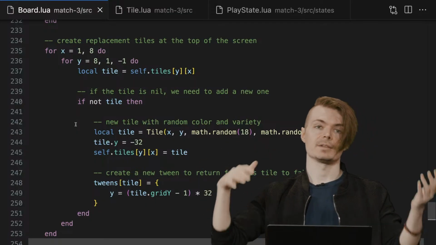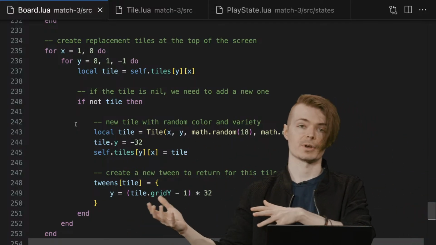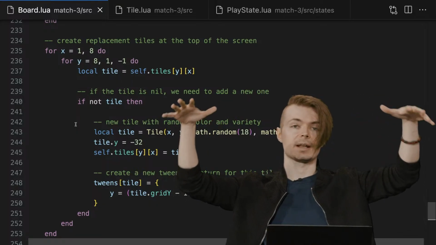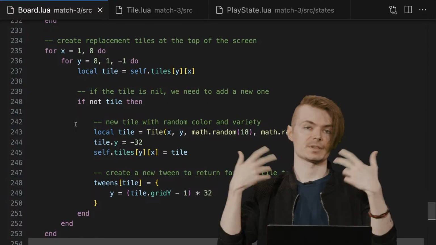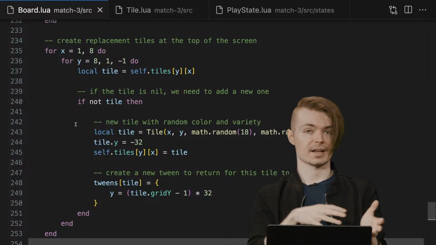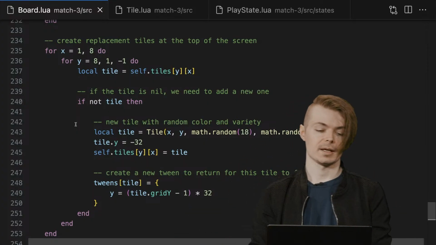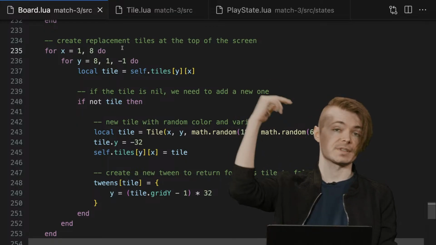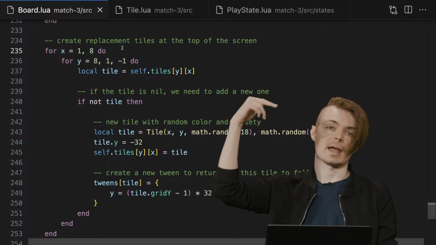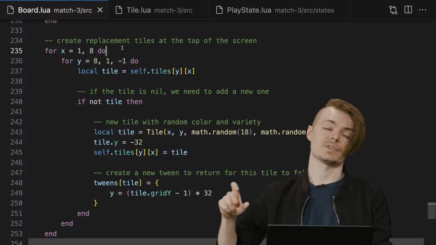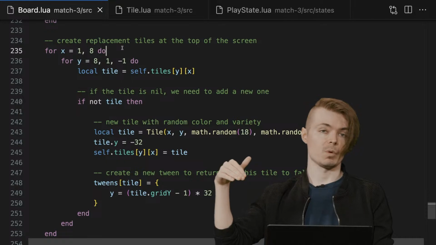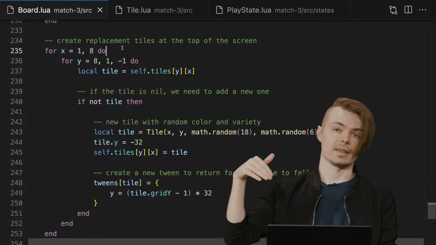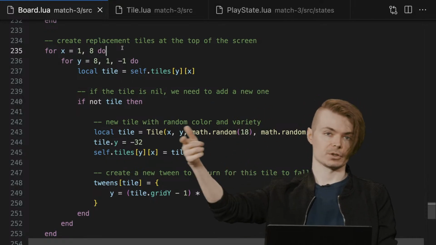But as we saw, the very last example visually illustrated was the top of the actual grid has spaces that need to get filled with new tiles, which is how the game is sort of infinitely playable. The tiles that go away have to be replenished. And so we do that here. Again, from the top, we look down. Are there tiles at all in this, or are there spaces? And if we see spaces, we're going to count the number of spaces going from y equals 1 to y equals 8. And then we're just going to essentially add those to our tween operations.